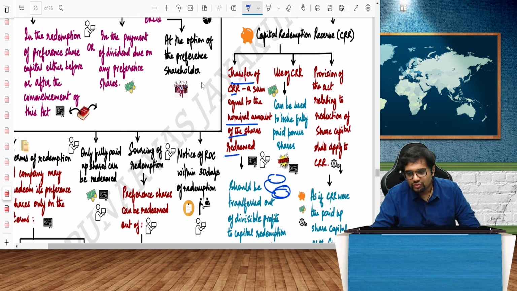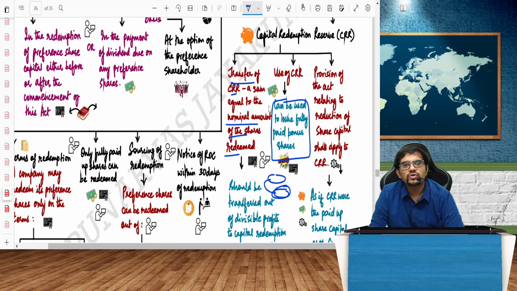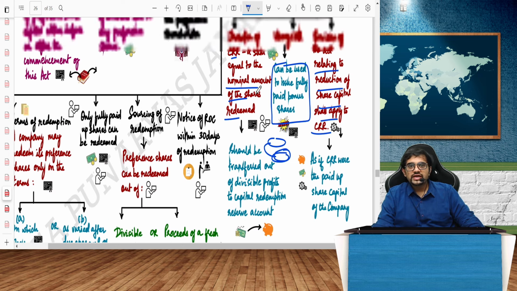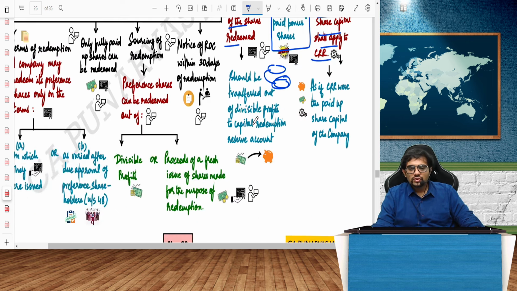CRR can be used only and only to issue fully paid bonus shares. So CRR should be used only and only to what? Issue fully paid bonus shares. Provisions of the Act relating to reduction of share capital shall apply to CRR also, as if CRR were the paid up share capital of the company. Means CRR cannot be used for any other purpose than issuing bonus shares.